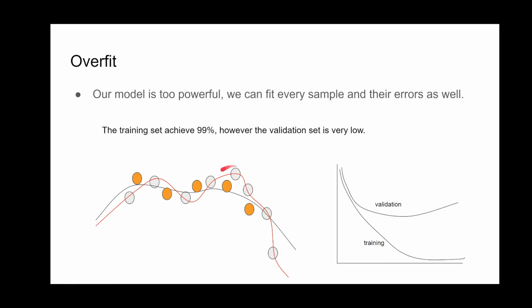But actually, this is incorrect, because the distribution of the red line, which is the orange points, is not the same as the green points. So if you fit too well to the training data, it might not have a good performance on the validation data, because we fit not only the data but also the error in the training data.